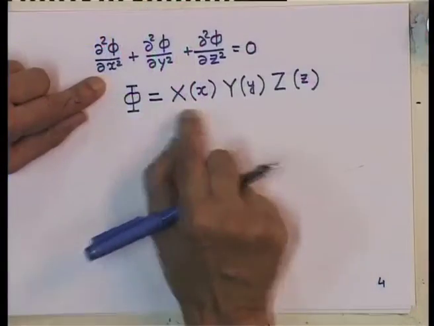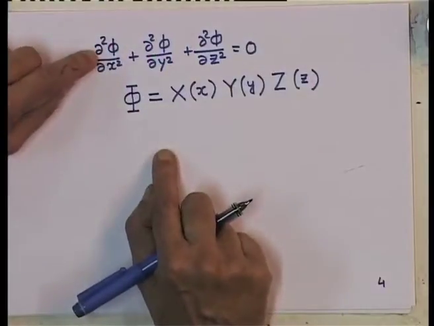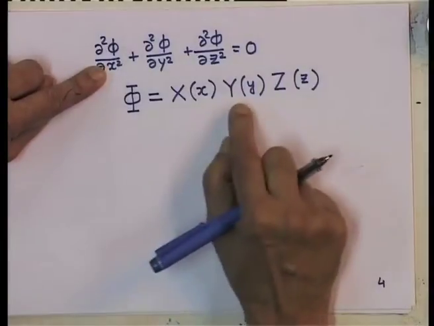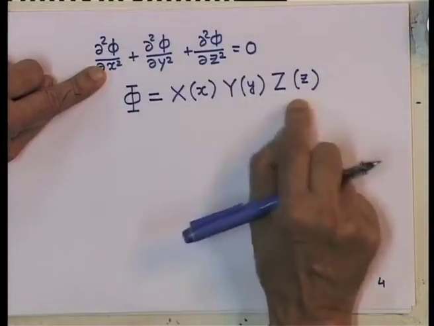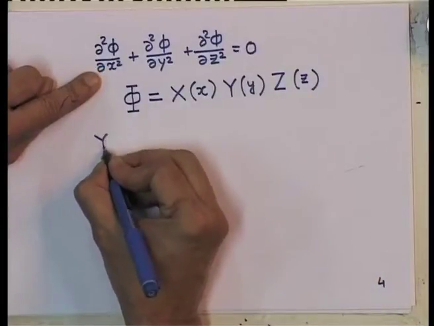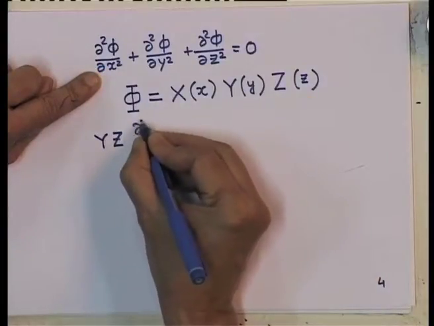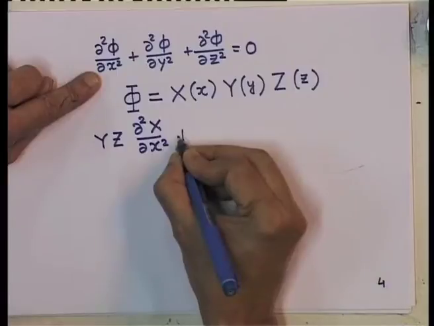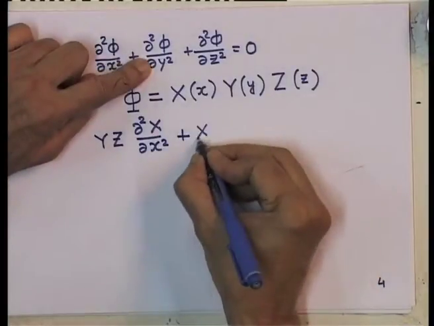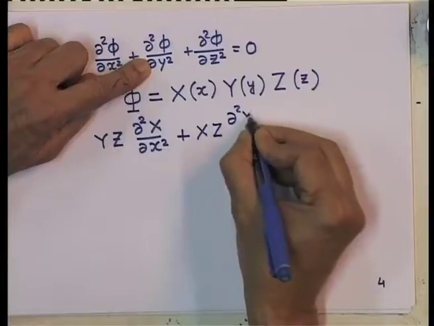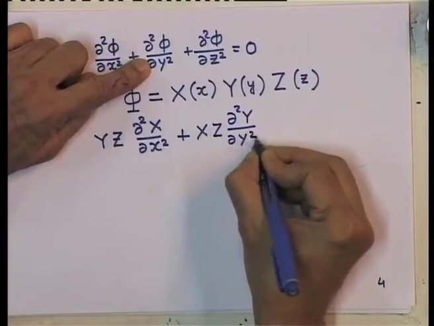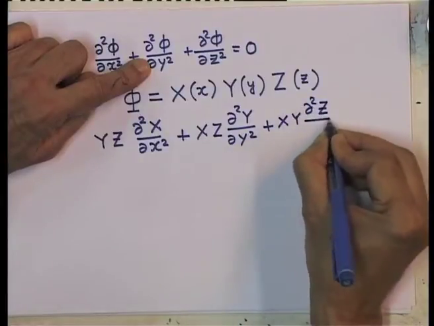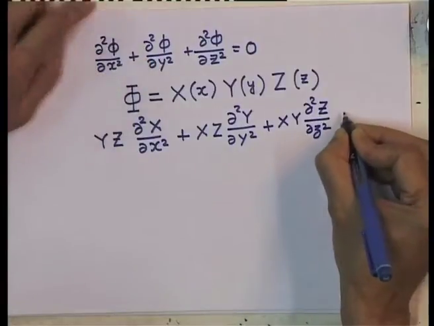So, you notice this, look at this term ∂²φ/∂x². Since capital Y and capital Z are constant, I will get from this term YZ times d²X/dx², plus here I will get XZ d²Y/dy², plus XY d²Z/dz², that is equal to 0.